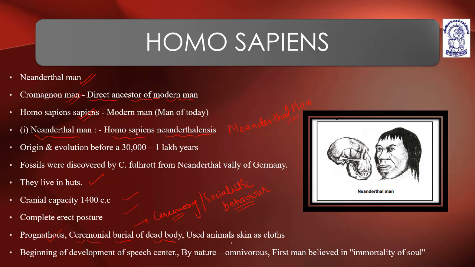Understood? They use animal skin as cloths. They have progenetic mandible and ceremonial burial of dead body. Then they come up with socialistic behavior. Beginning of development of speech center.